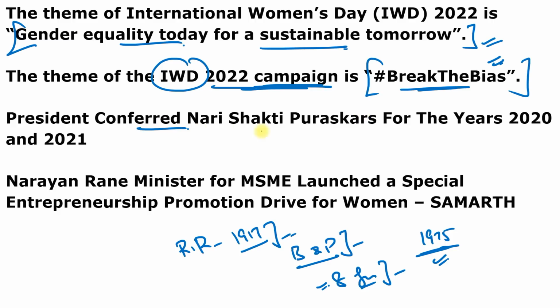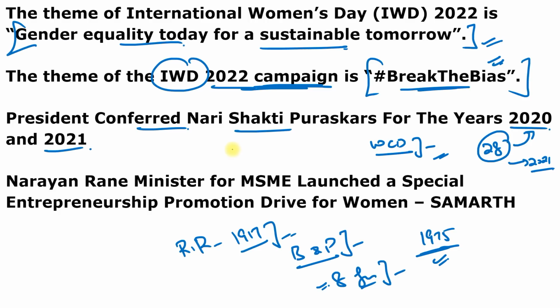And the President also conferred Nari Shakti Puraskars, or the awards, for the years 2020 and 2021. Nari Shakti Puraskar is an initiative of the Ministry of Women and Child Development to recognize the contribution of individuals and institutions and to celebrate women as the game changer and catalyst of positive change in society. So 28 awards, 14 for 2020 and 14 for 2021, were presented to 29 individuals in recognition of their exceptional work in rendering distinguished services towards the empowerment of women, especially vulnerable as well as marginalized women.